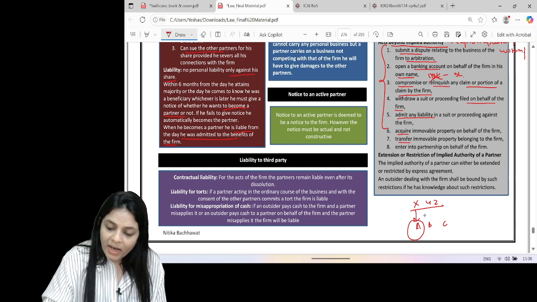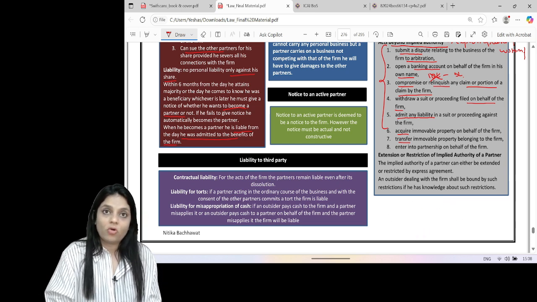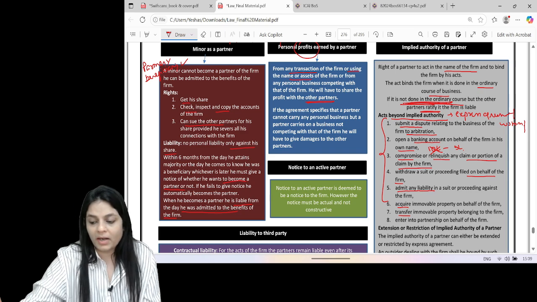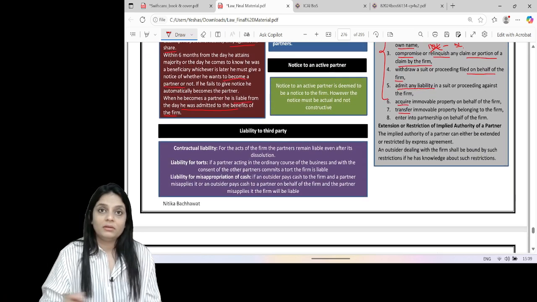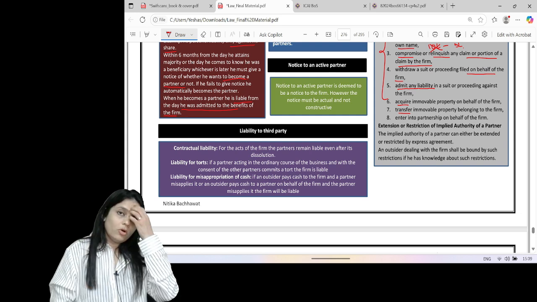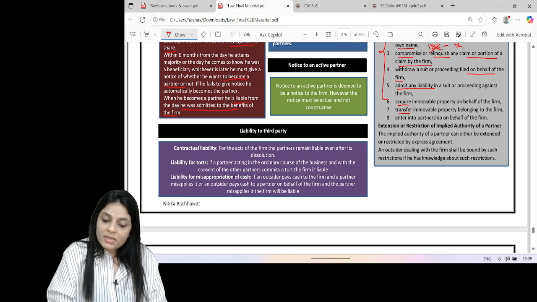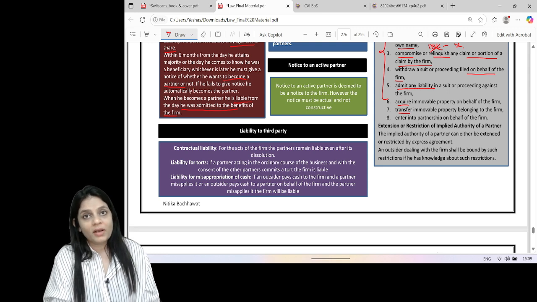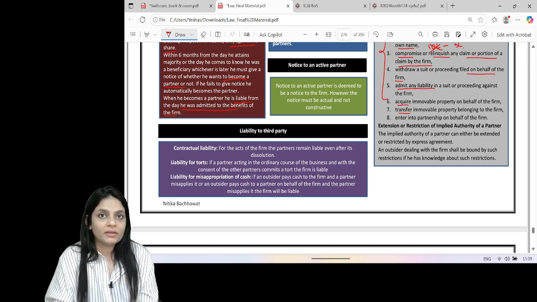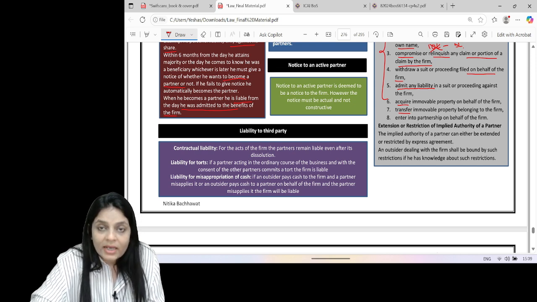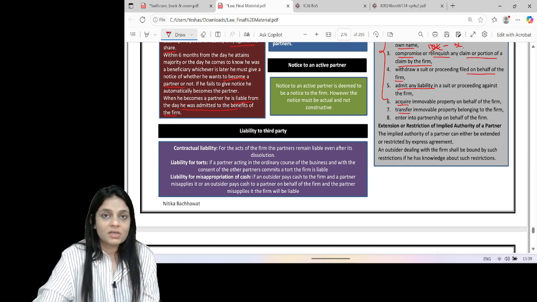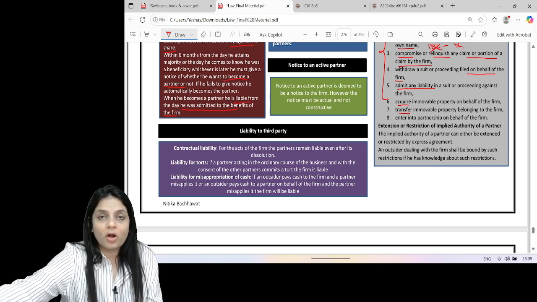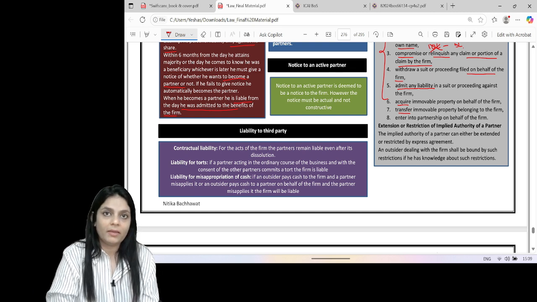But can I give a partner a little more or a little less authority? Yes, we just saw acts beyond implied authority can be done by a partner if there is an agreement. So a partner can be given a little more or a little less authority. But this is something which is internal to the partners. So how does it affect a third party? If the third party knows about the extensions or restrictions, the third party is bound. Bound means if knowing it, he still makes a contract with the partner, he cannot hold the firm liable.